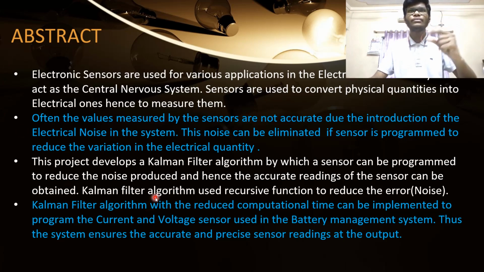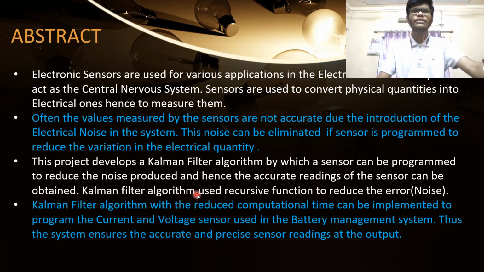So what we are going to do is write a Kalman filter algorithm technique. This algorithm will be in C language, and this code will be injected in the microprocessor which we are using, and the sensor will be interfaced with the microprocessor. Hence the sensor will be programmed to eliminate the noise and to give the exact output of the readings. This project develops a Kalman filter algorithm by which a sensor can be programmed to reduce the noise produced, and hence accurate readings of the sensor can be obtained.